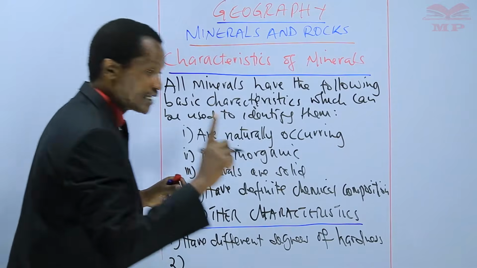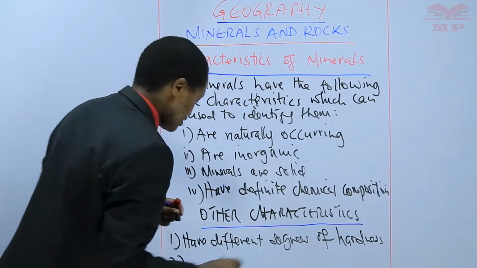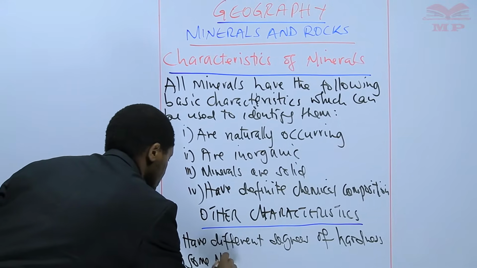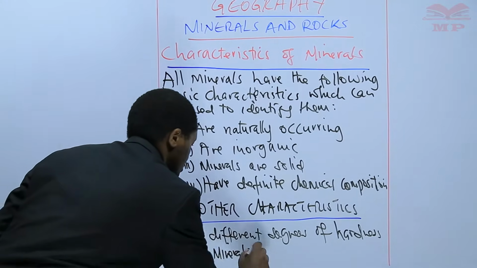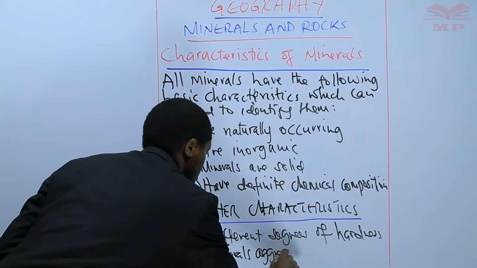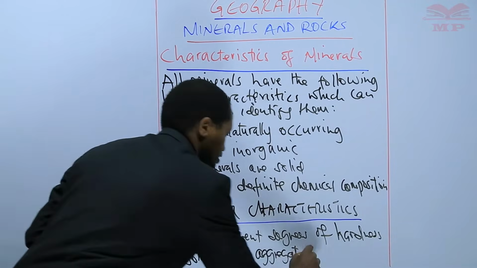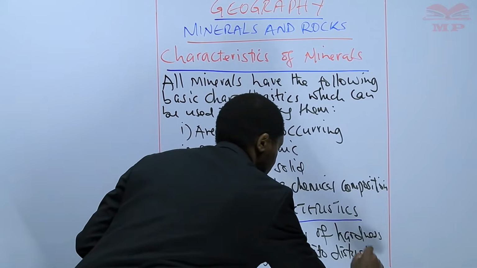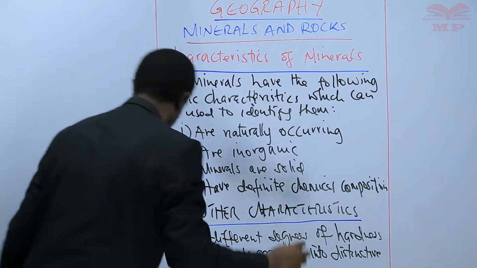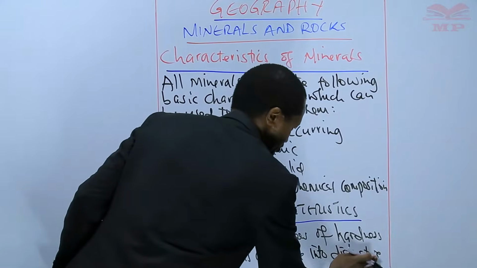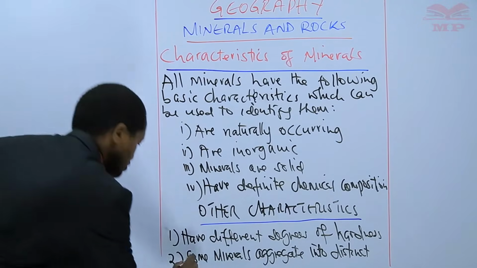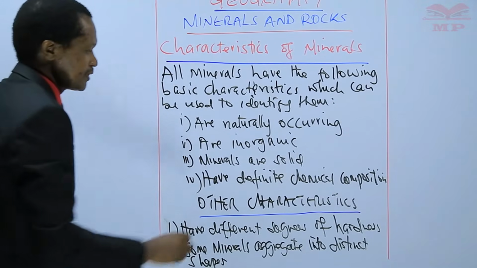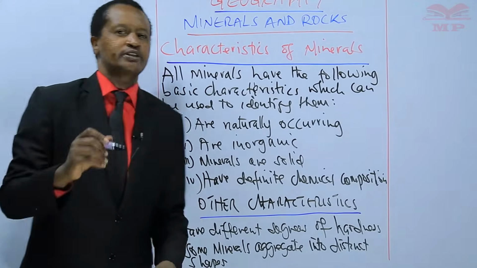Some minerals, not all, but some minerals aggregate into distinct shapes. They aggregate into distinct shapes.